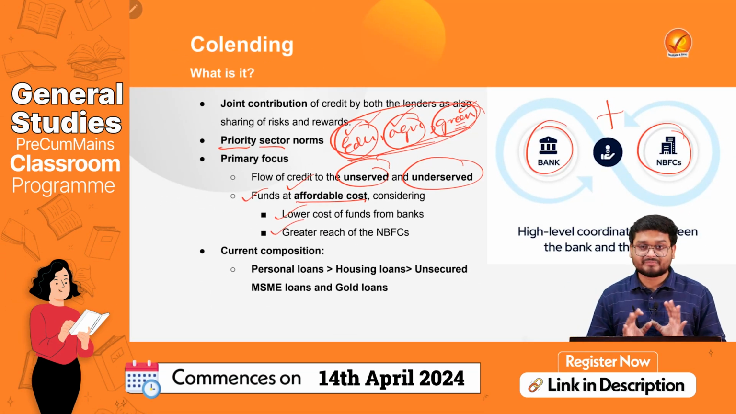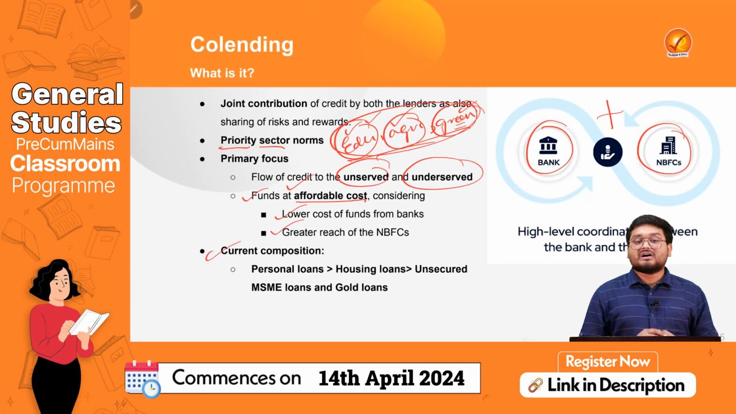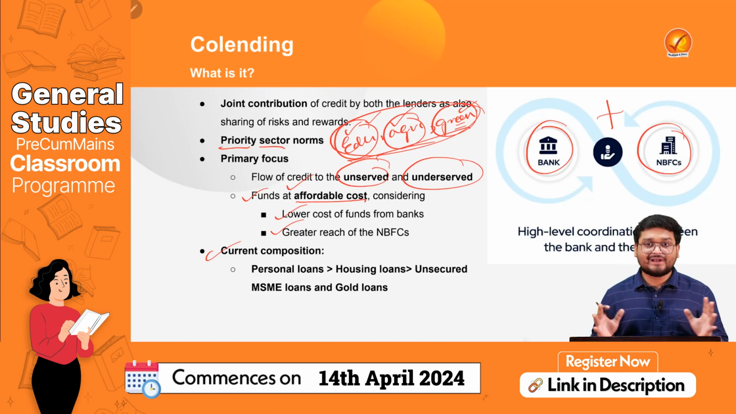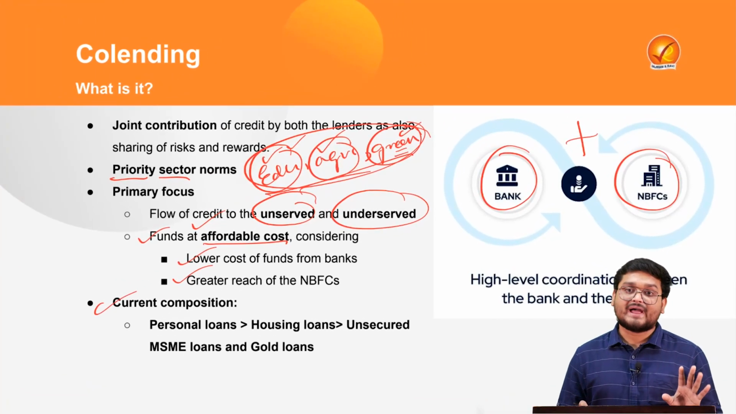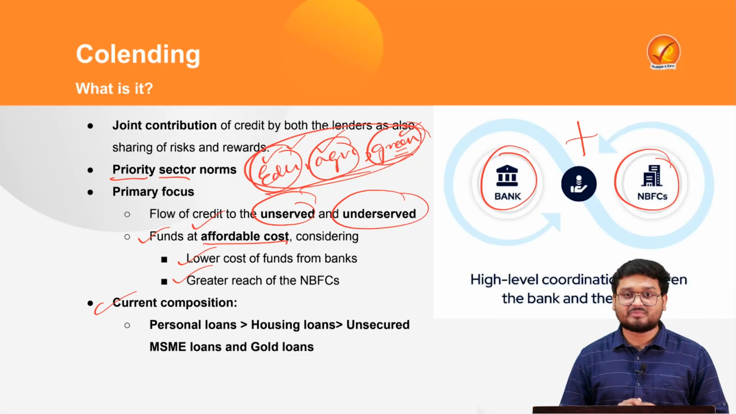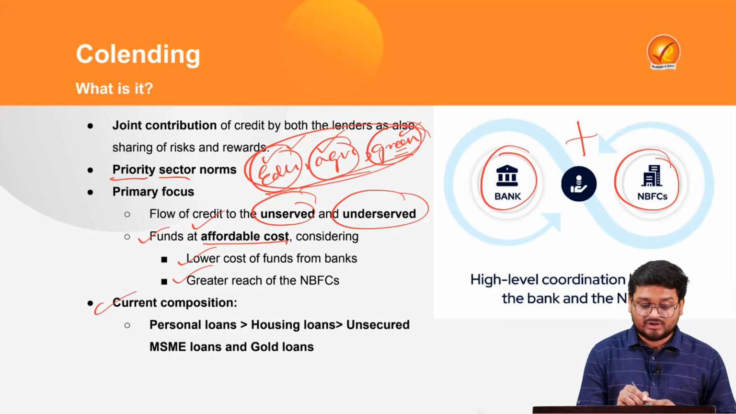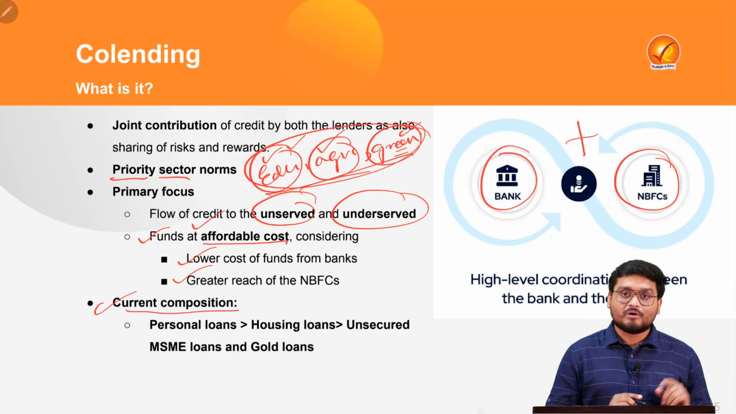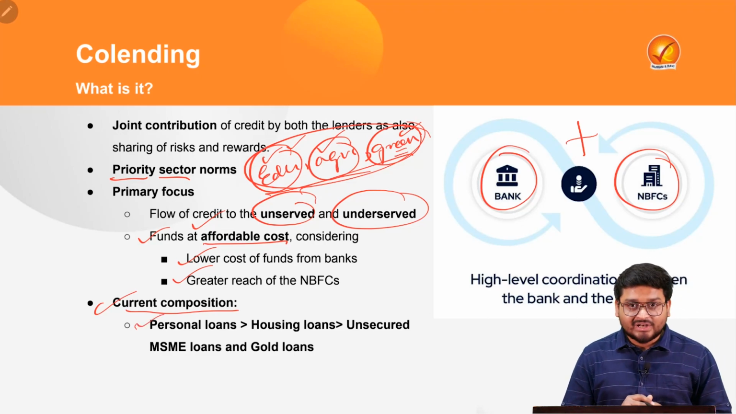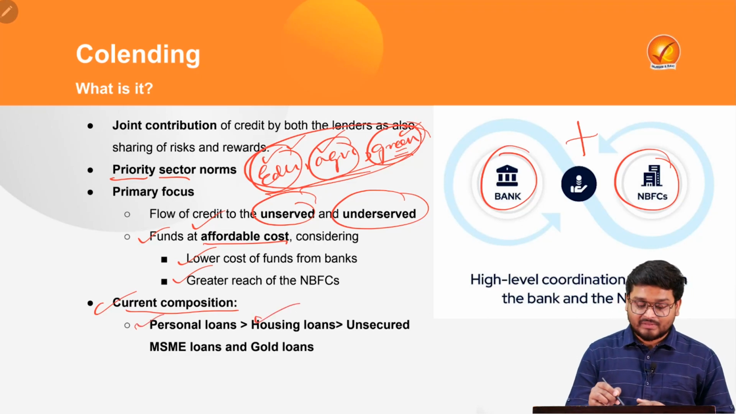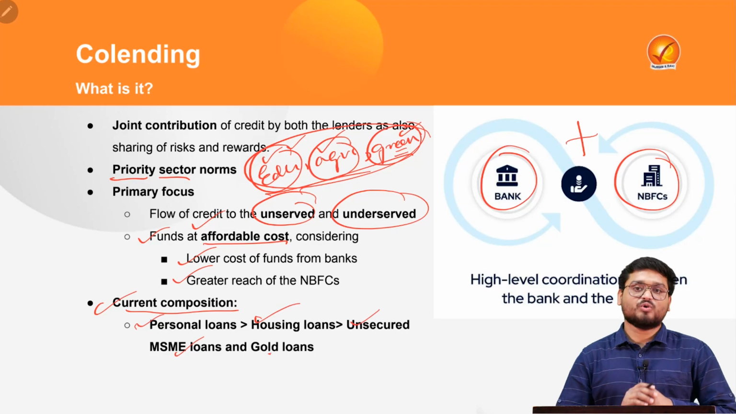and greater risks. So according to the article, the NBFCs and the banks together co-lent around rupees 1 lakh crore, and this is also a very encouraging aspect. And also, if we look at the current composition of the co-lending, mostly the loans are of a personal nature, followed by housing loans, unsecured loans, and gold loans.